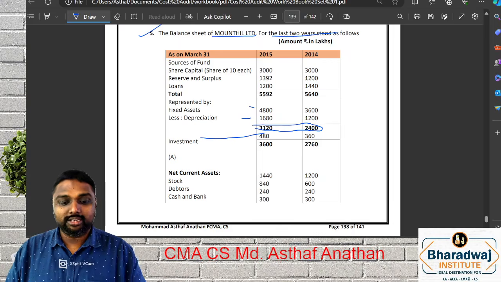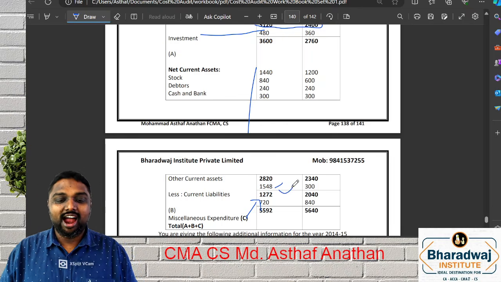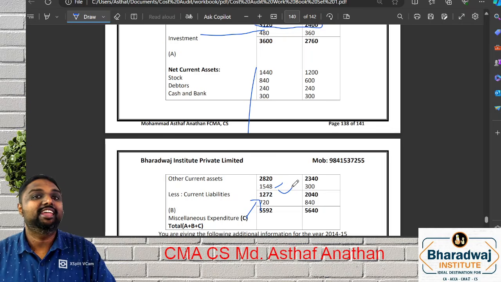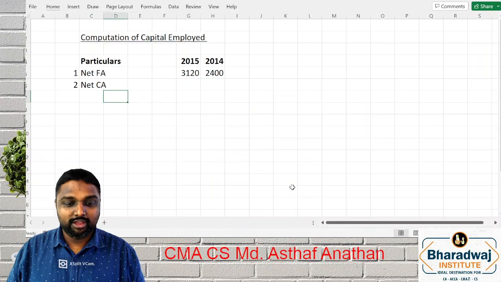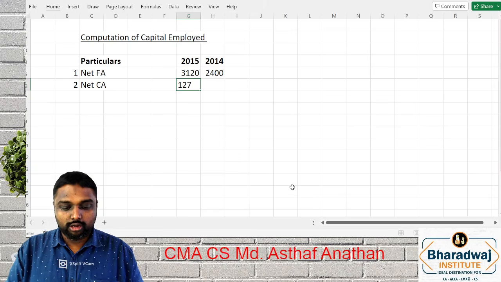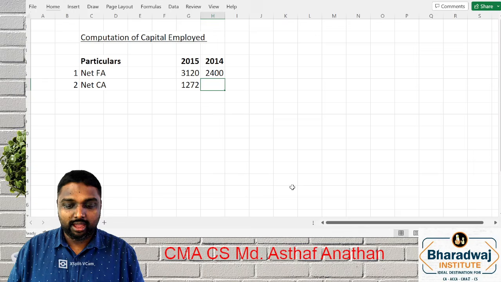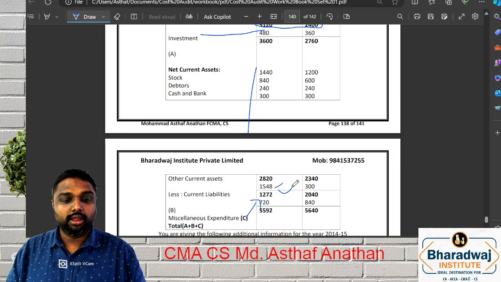Next is net current asset. How will you take it? This is your current asset, current liability is reduced. Net current asset is already given in the question, so we don't want to do it again step by step. We can do the shortcut. What is the net current asset? 1272. Another way, 2040. Now another point you may have doubted: this investment.